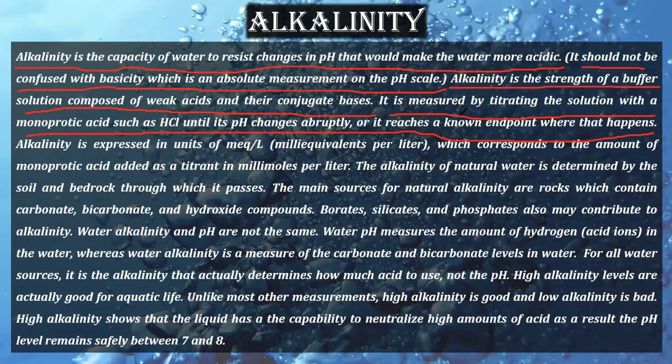Okay, so basically weak acid and their conjugate base, I think you remember, it is acetic acid and sodium acetate, right? Together they become a buffer solution, which is called an acidic buffer, right? And basically alkalinity is measured by titration. Now, how will this titration be done? It is simply titration with HCl solution, right? And the end point will be colorless, right?